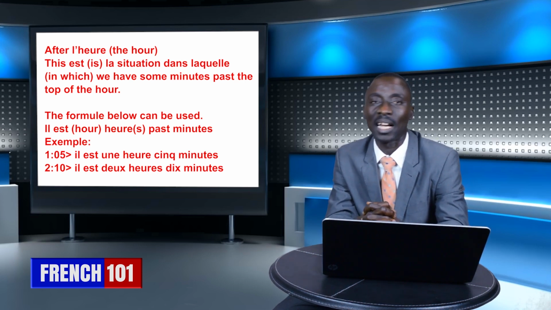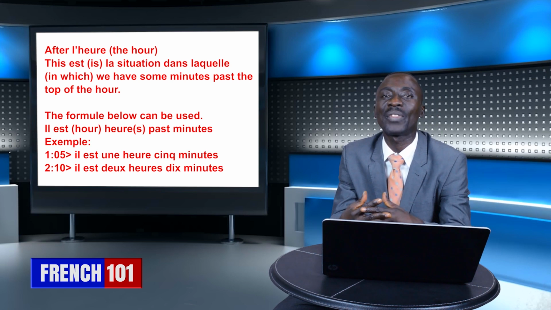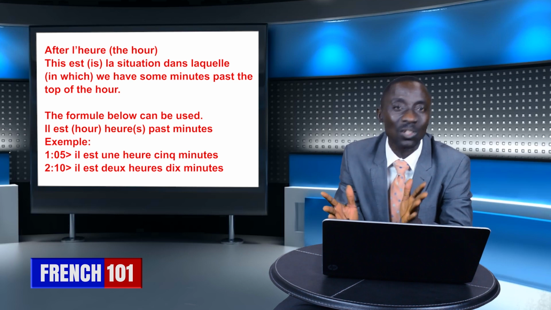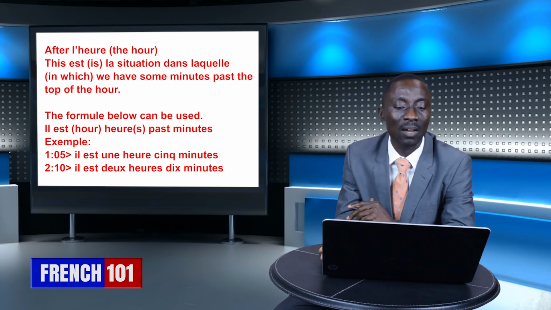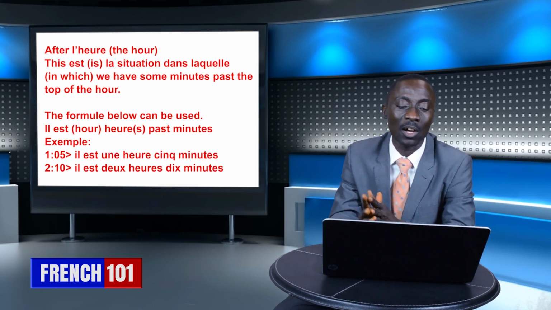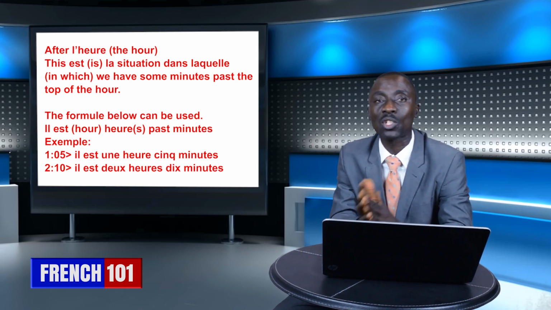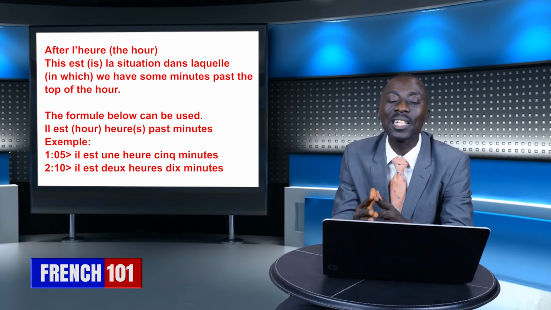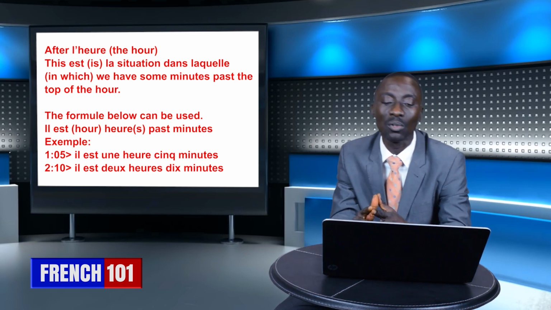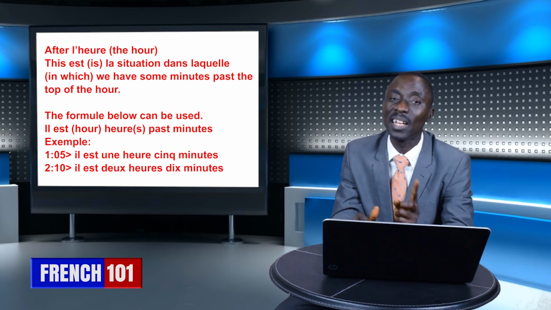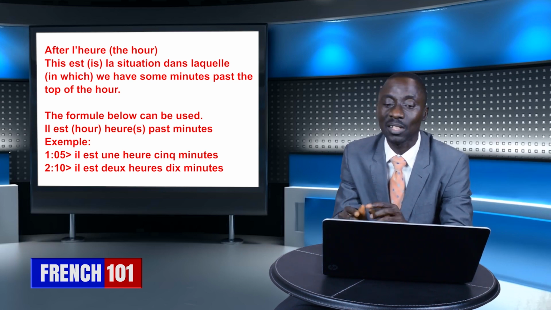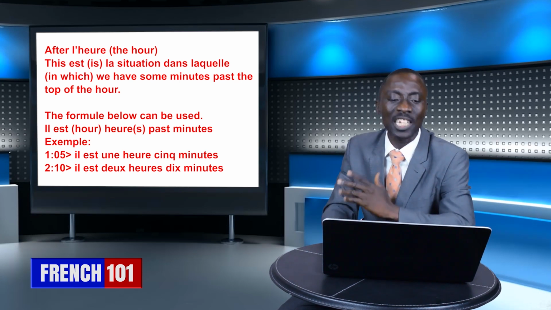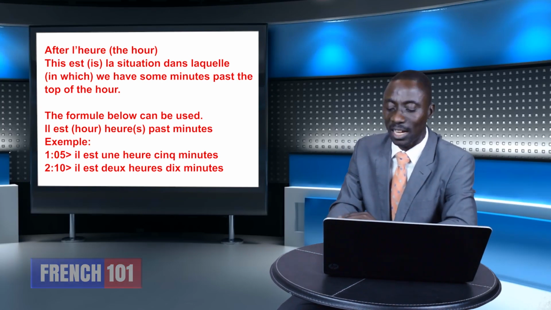1h05. And I also said that even if the minute is not there, the Frenchman understands and it's acceptable. You just say il est 1h. It's also acceptable in the Francophone society. And if you have an expression of time like 10 minutes after 2, you can read that as what? Il est 2h10. Of course, I didn't say minutes. When the minute is after the hour there, you say what? Il est 2h10. So at this point, I want to rehearse this, practice this, and you're going to get this.